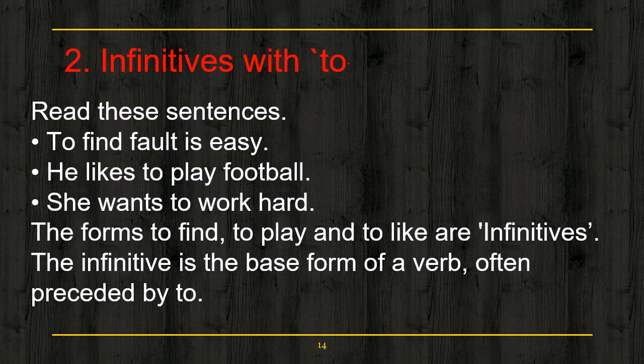Now in the following sentences, to find, to play, to work, these are infinitives. The infinitive is the base form of a verb often preceded by to, meaning it is to plus V1, verb first form. Understood? So what are infinitives? Infinitives are the base form of verb, we can say verb first form, which are preceded by to. Okay?